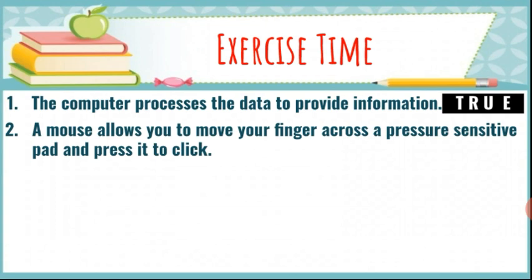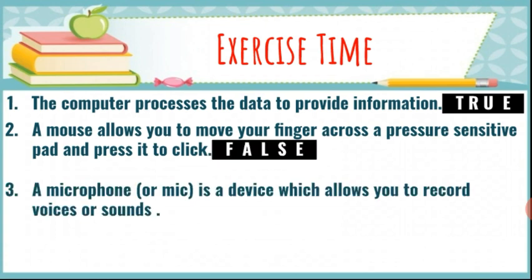Question number 2. A mouse allows you to move your finger across a pressure sensitive pad and press it to click. Student, this is false. A microphone or mic is a device which allows you to record your voices or sounds. Yes, student, this is true. If you want to record your voice in the computer, you have to use a microphone or mic. With the help of microphone, you can record your voice in the computer.